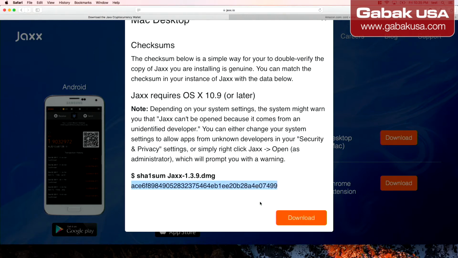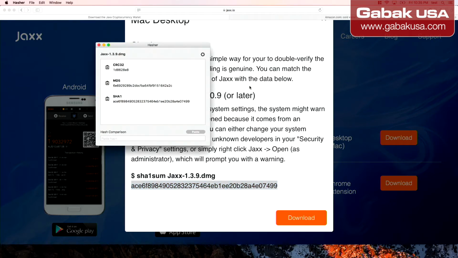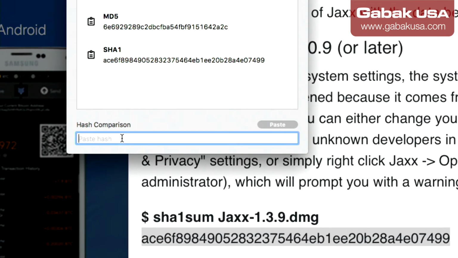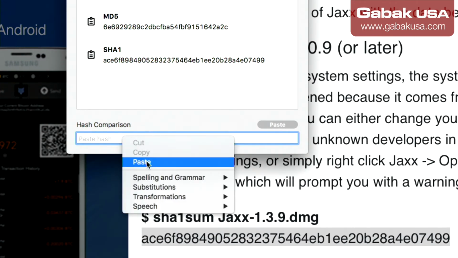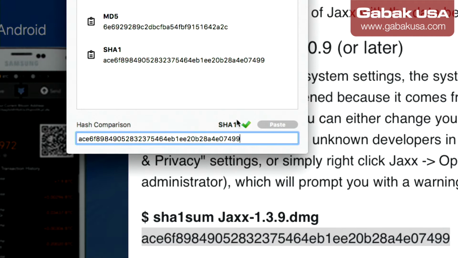if you don't want to do that, you just select it and then right click, and then you go copy, and then you open it up again, and then here where it says hash comparison, right click again and then paste, and that's it. As you can see, this says it is okay. If I delete one, you will see it's not okay, so something is missing.